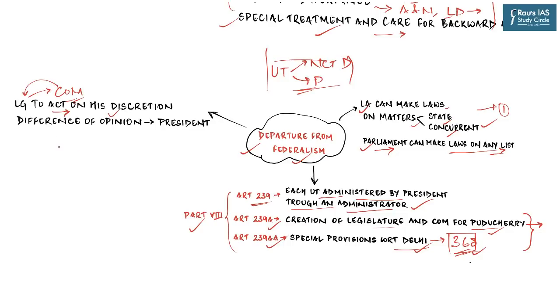But the same provision also says that the L-G can act on his discretion, especially in matters of lawmaking, even though the Council of Ministers has the task of aiding and advising him, so it is pointless. And in case of a difference of opinion between the L-G and his ministers on any matter, the administrator is bound to refer it to the President for a decision and act according to the decision taken by the President. So you can see how curtailed the powers of the Council of Ministers and Legislative Assembly are in the case of union territories, even if they have legislative assemblies.